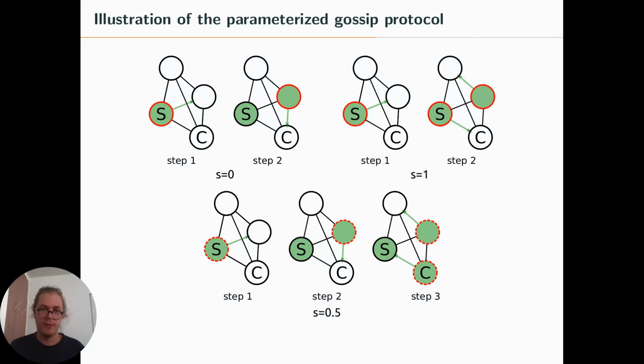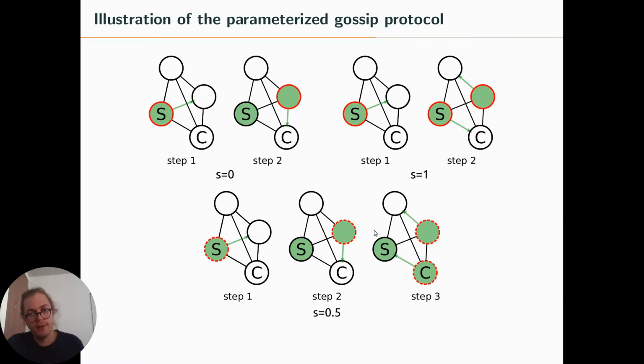To illustrate this, if you have s equal to 0, which means that each time you send a message, you only send one message and then deactivate, then in this case here, the source first sends a message and then deactivates. It's no longer active. And then this node is active and it will send the message to another node. If s is equal to 1, then the source sends a message to another node, and then both nodes remain active, and both nodes will send new messages.